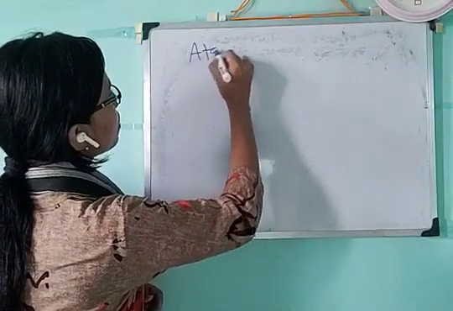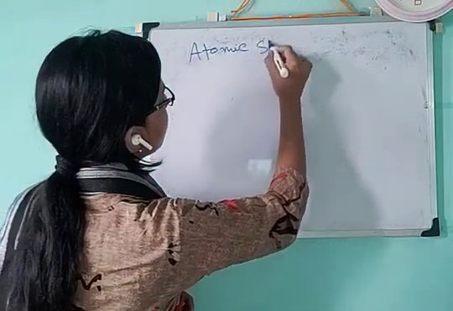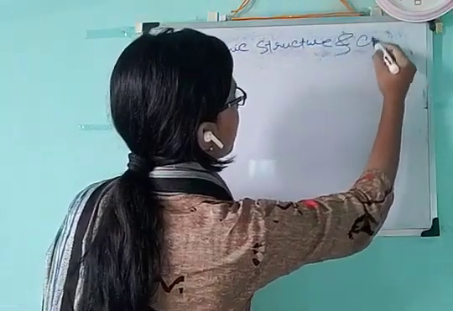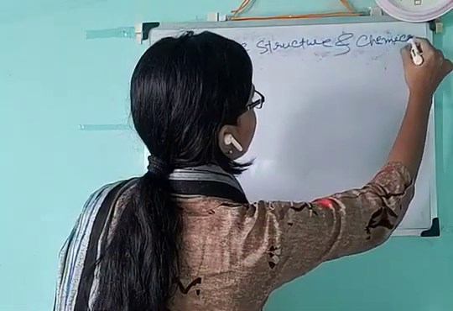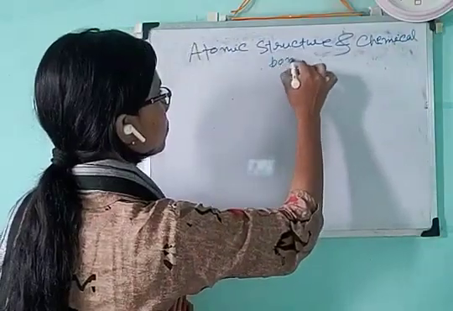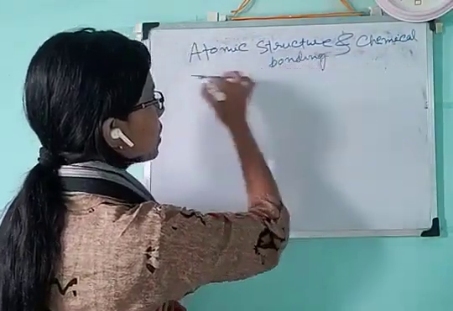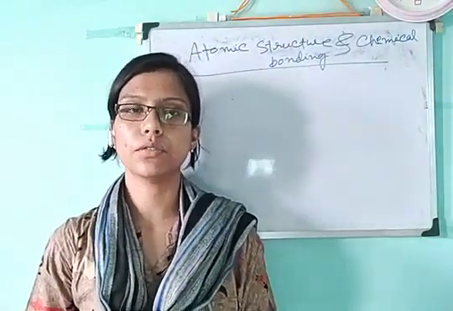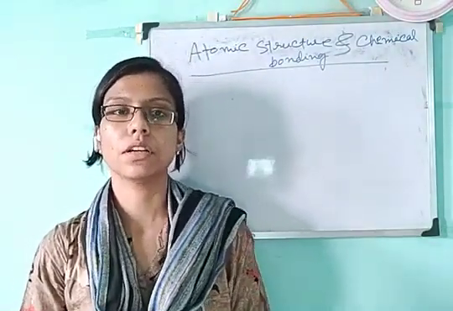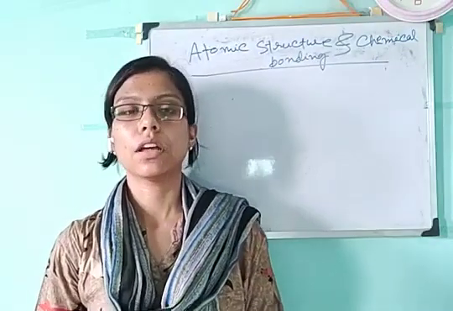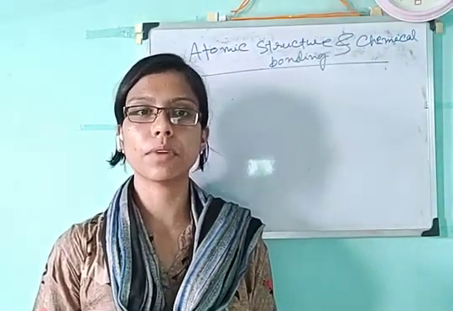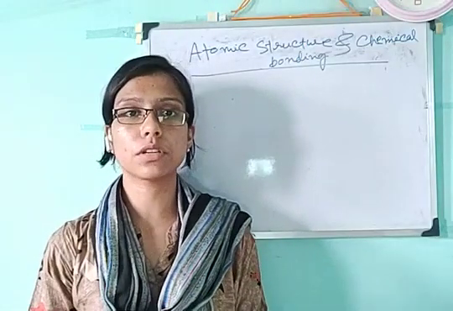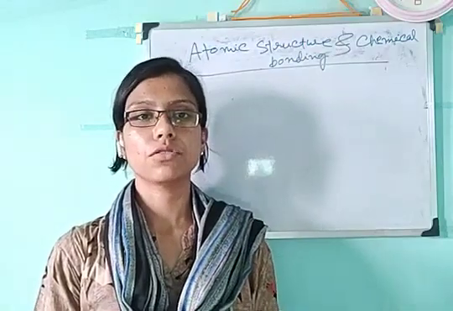Our topic is atomic structure and chemical bonding. At first, what is an atom? An atom is the smallest indivisible particle of any substance. That means it can't be divided into other parts. That idea of the smallest indivisible particle was given first by Maharishi Kanad, and the second was John Dalton.